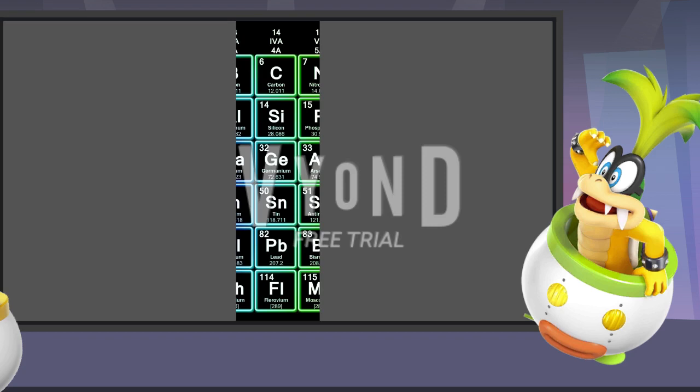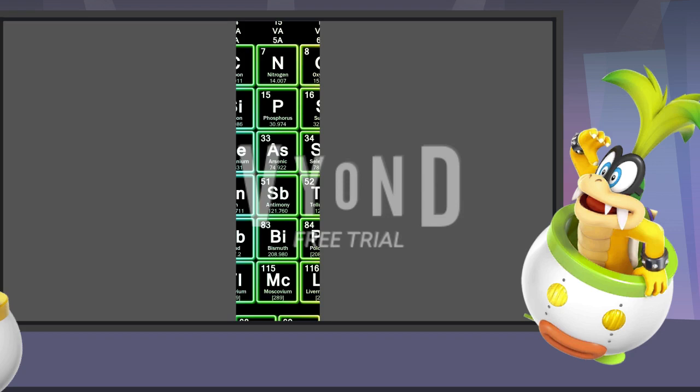They have a charge of -4, and have 4 valence electrons. The pnictogens, also known as the nitrogen family, are found in group 15 and consist of nitrogen, phosphorus, arsenic, antimony, bismuth, and moscovium. They have a charge of -3, and have 5 valence electrons.